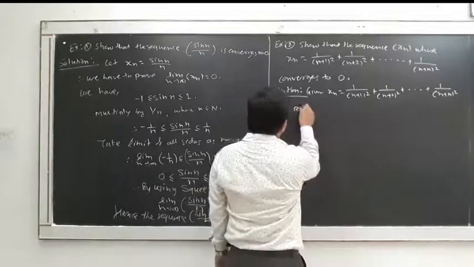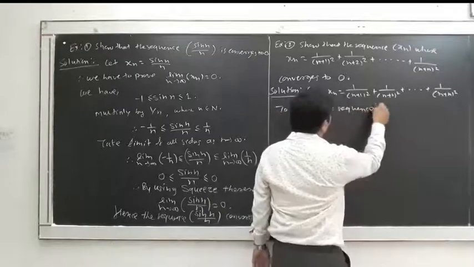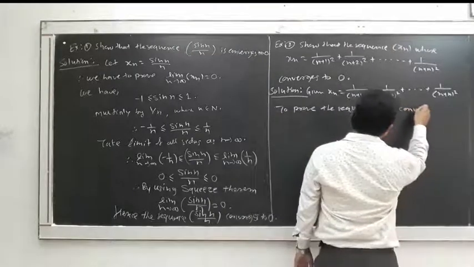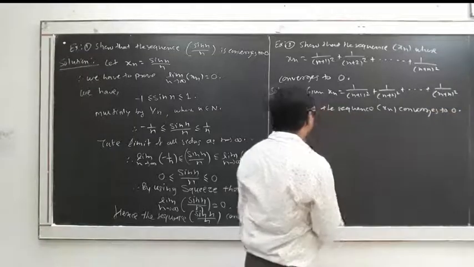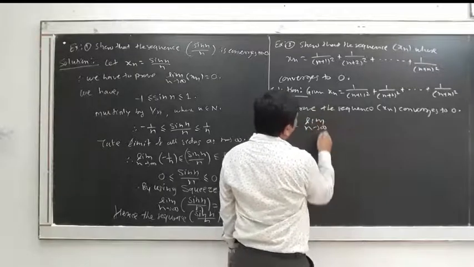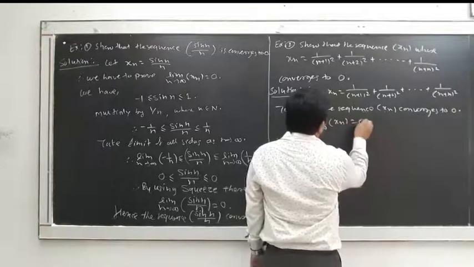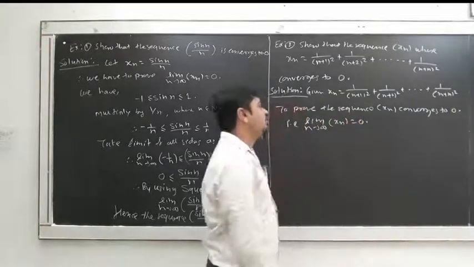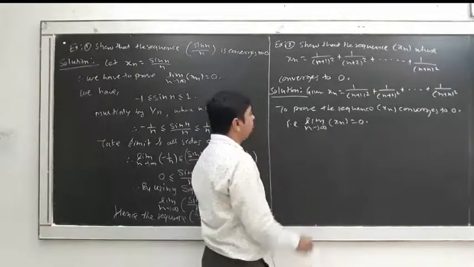To prove the sequence xn converges to 0. That means the limit as n tends to infinity of xn is equal to 0. Convergence means again we have to prove the limit is 0. Okay, so what can we do?